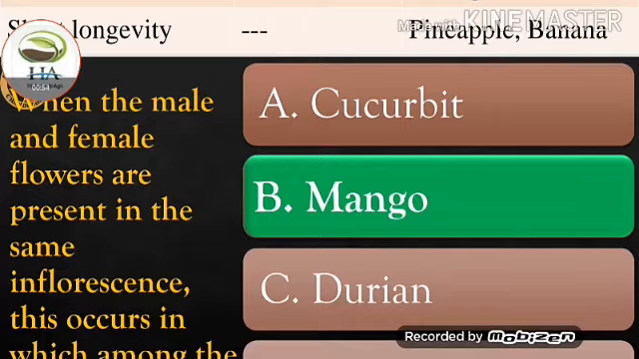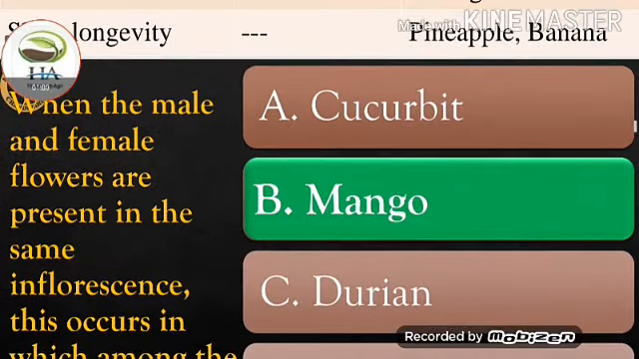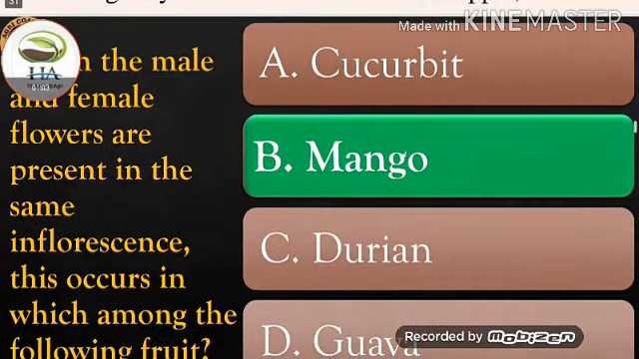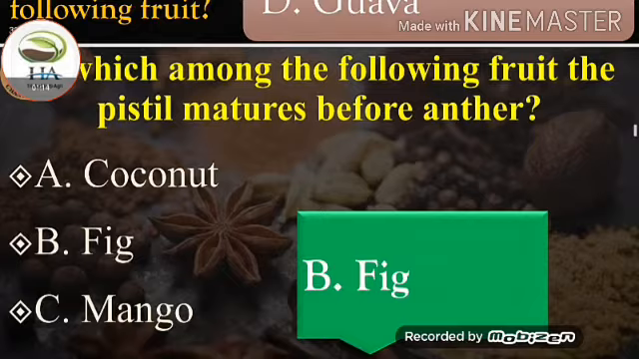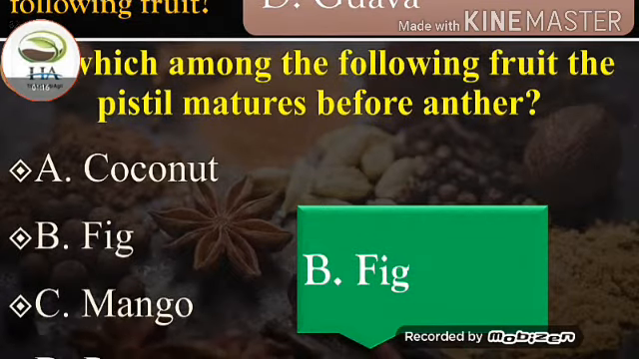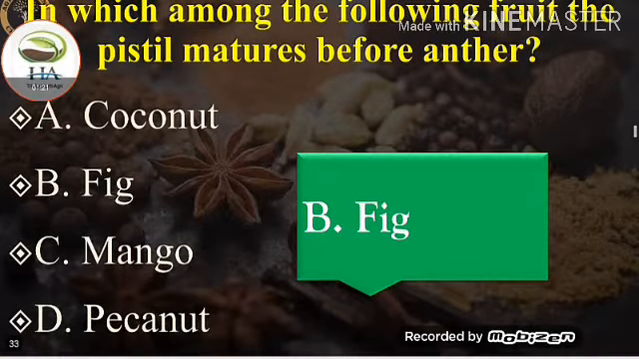Now we will discuss the questions based on the above topics. Here we give 4 options. The first question is, when the male and female flowers are present in the same inflorescence, this occurs in which among the following fruits? The answer to this question is mango. In which among the following fruits does the pistil mature before the anther? Coconut, fig, mango, and pecan nut. The answer to this question is fig.